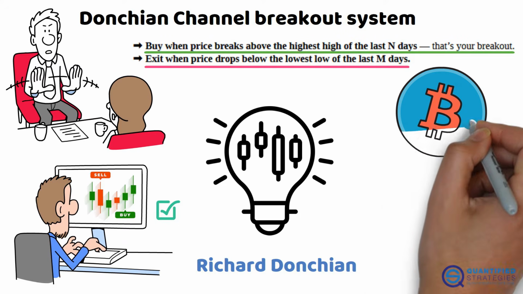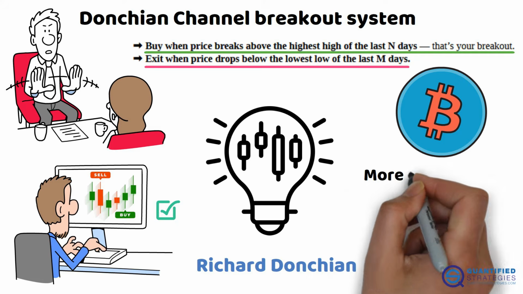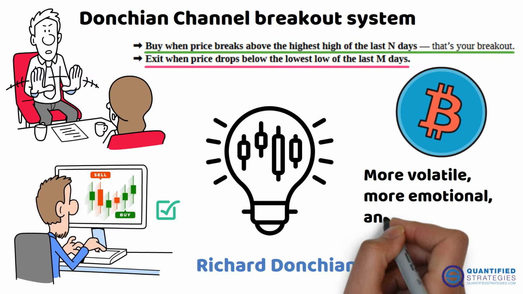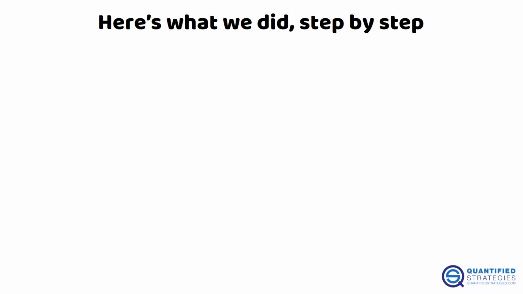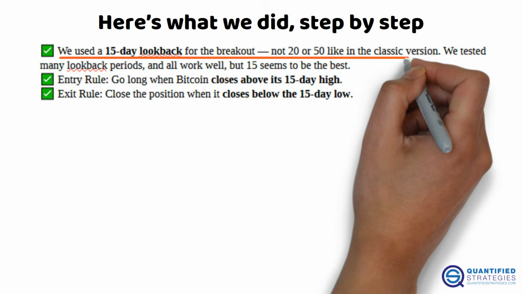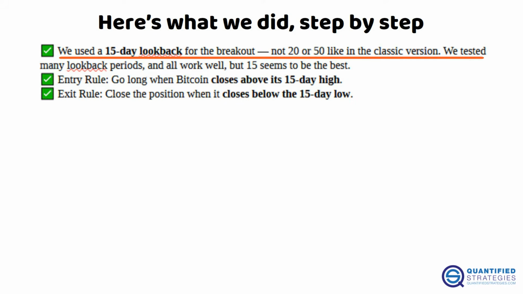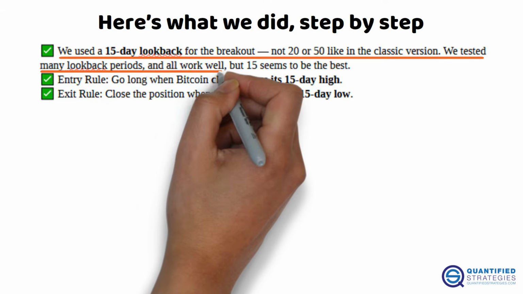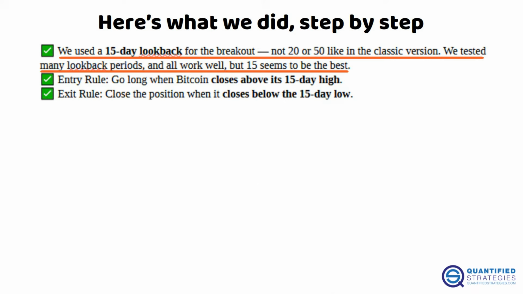But Bitcoin isn't like traditional assets. It's more volatile, more emotional, and it trades 24/7. So here's what we did, step by step. We used a 15-day look back for the breakout, not 20 or 50 like in the classic version. We tested many look-back periods, and all work well, but 15 seems to be the best.